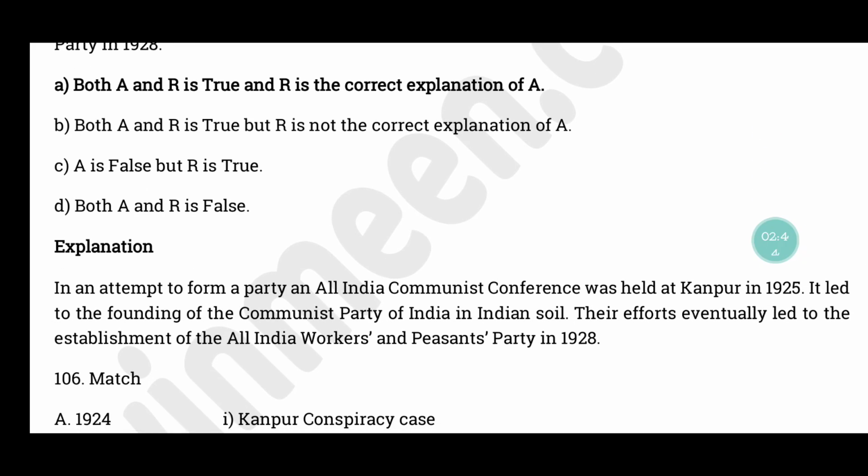In an attempt to form a party, All India Communist Conference கான்பூரில் 1925 நடக்குது. And this led to the foundation of Communist Party of India in the Indian soil. So இந்த efforts எல்லாம் சேர்ந்து it led to the establishment of All India Workers and Peasants Party in the year 1928.